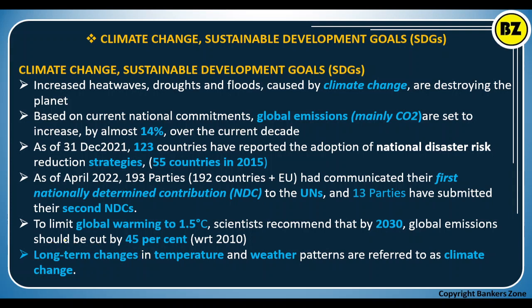Simply what you have to remember here is that 14% figure. Apart from that, remember this line, which is the most important: to limit the global warming to 1.5 degree, 45% of global emission should be cut down with respect to 2010.